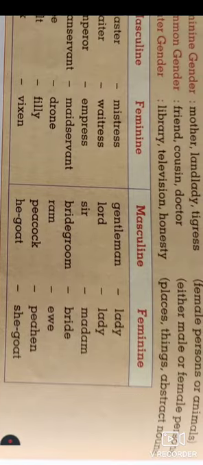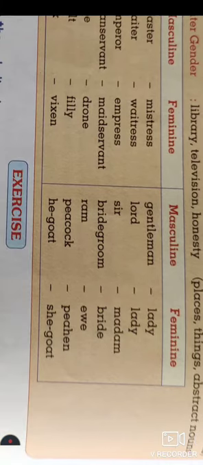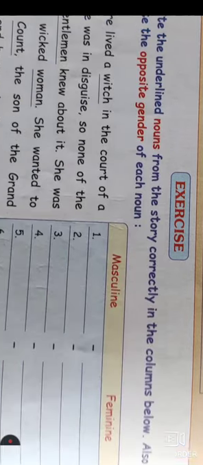Masculine gentleman becomes lady, lord becomes lady, sir becomes madam, bridegroom becomes bride, ram becomes ewe, peacock becomes peahen, he goat becomes she goat. So these are some masculine and feminine.